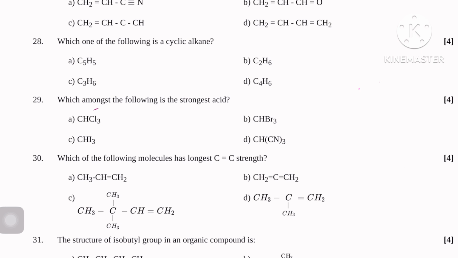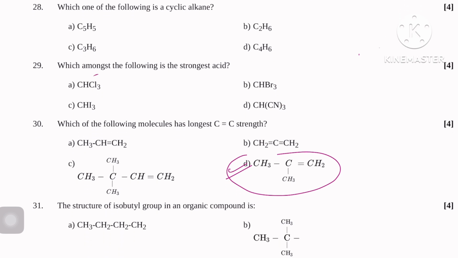On the basis of hyperconjugation, you can say in a very simple way, more hyperconjugation structures are there for D. So option D is correct.